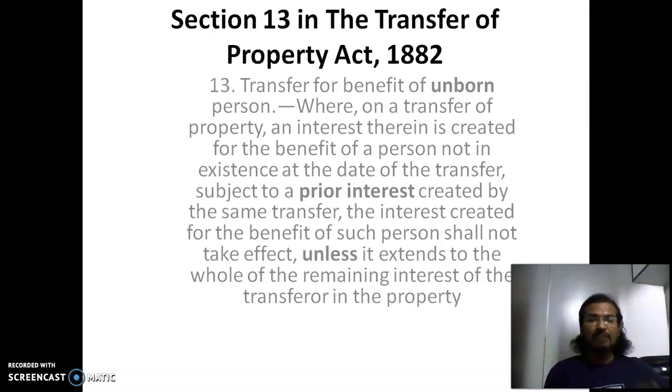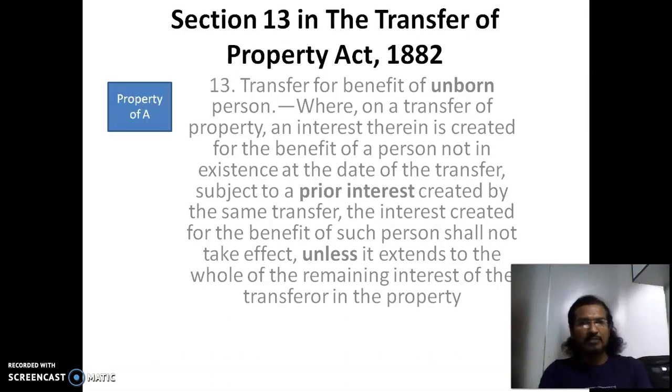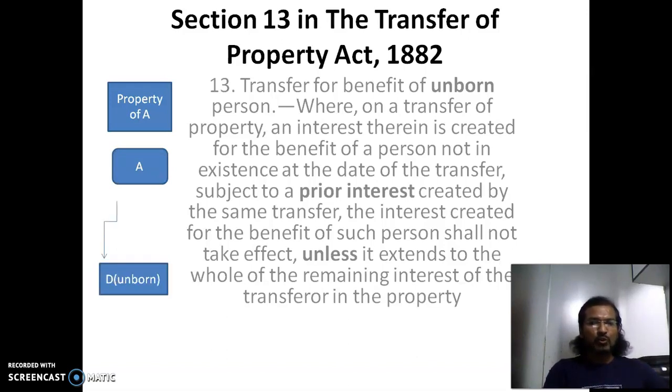Wherein in section 5, we deal with the two living people, and transfer of property can happen between two living people. But here, it comes as an exception. So very briefly, let's try to understand with an example. Like property of A, he wants to transfer it to an unborn child D. Now he has to create a life interest in someone else because the child D is still not born.